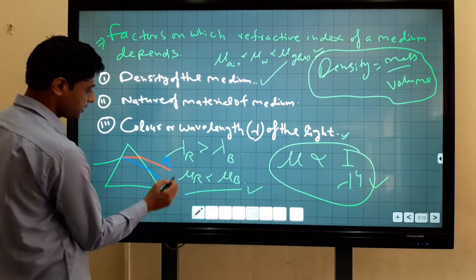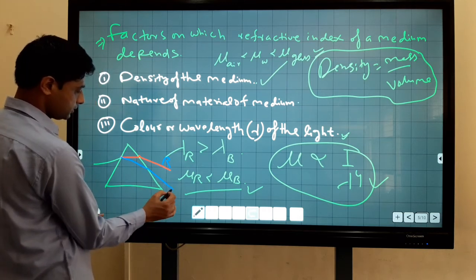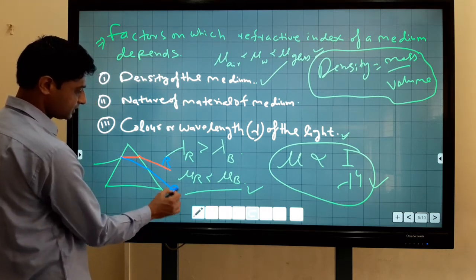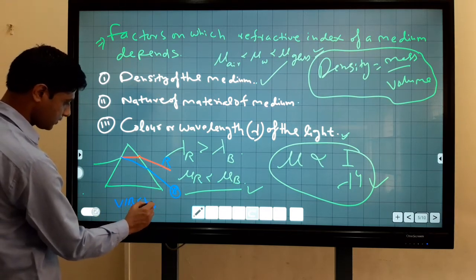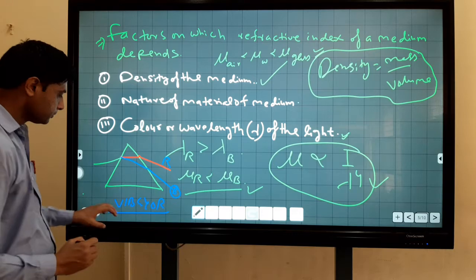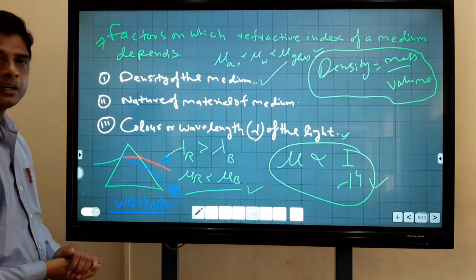This is red, this is blue. The red color is at the top and violet at the bottom.